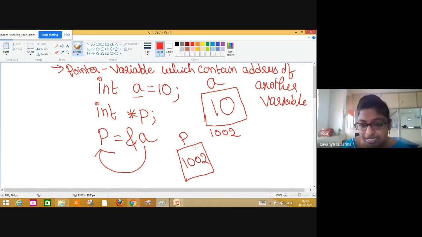See, that means this p is pointing to this variable. See, p is a pointer variable which contains the address of variable a. That's nothing but 1002. That means p is pointing to variable a.